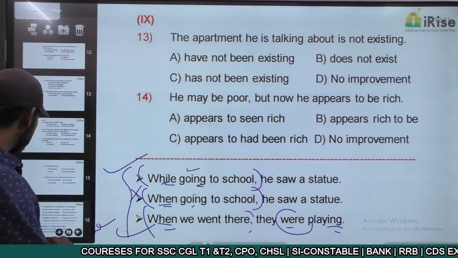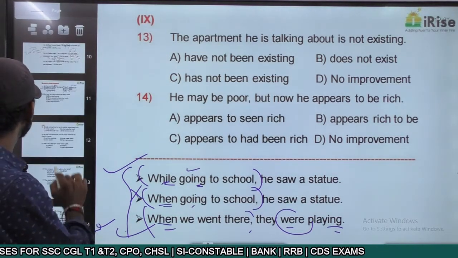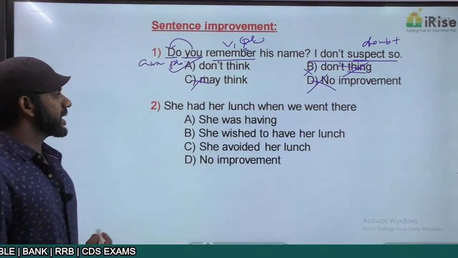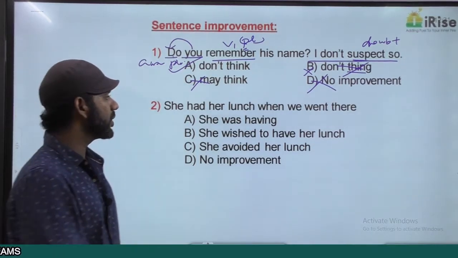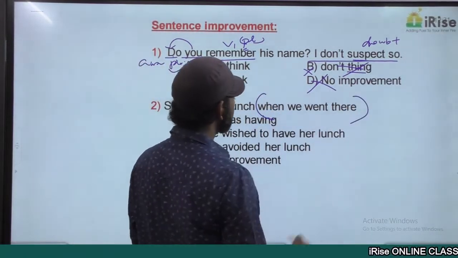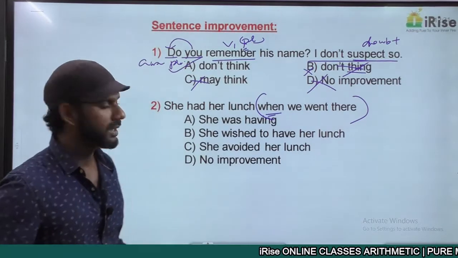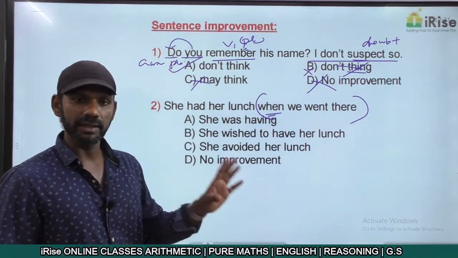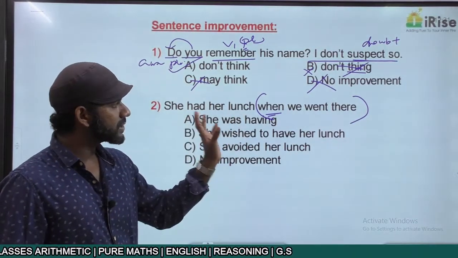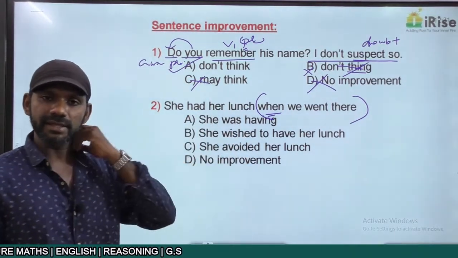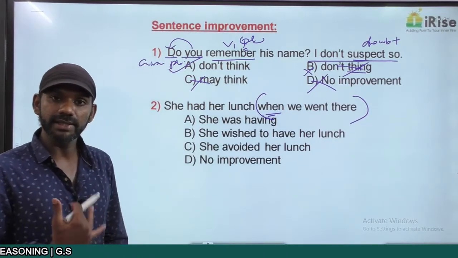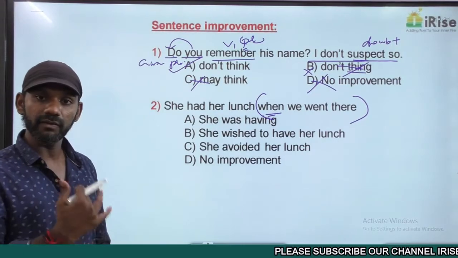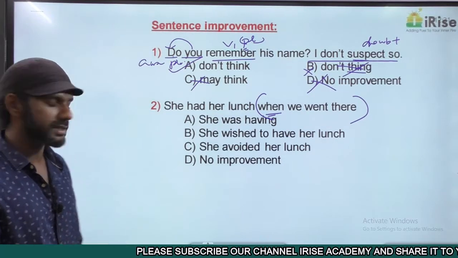Now come to the question that we were discussing. "She had her lunch when we went there." This is the idea that contains "when". In this idea, we don't have "ing". That is completely fine. Now understand the meaning. So the meaning of this statement is, what was she doing when we went there?